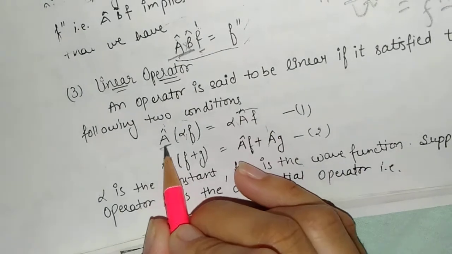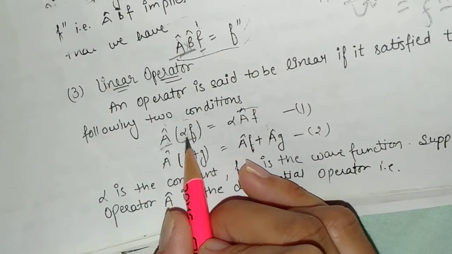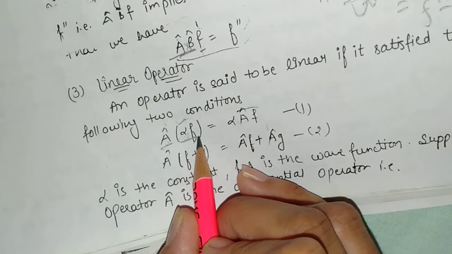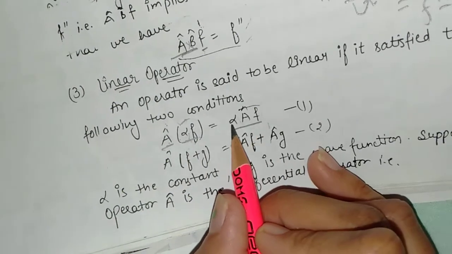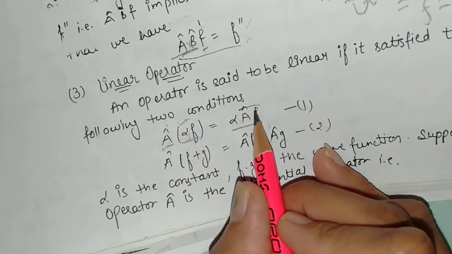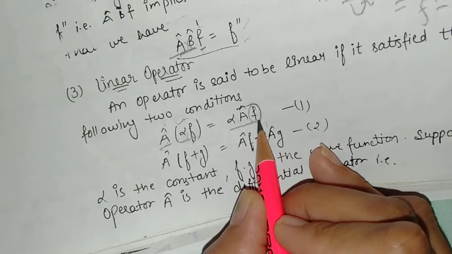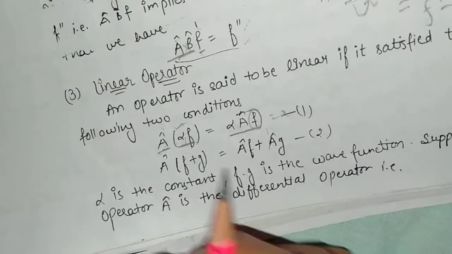Like I have the operator A and I apply this operator on this function, alpha f. Alpha is the constant term, f is the function. So when I apply this operator on this function, it comes out equal to alpha A operator f, meaning it applies upon the function. Whatever the result is, it is equal to another function; any value can come out.